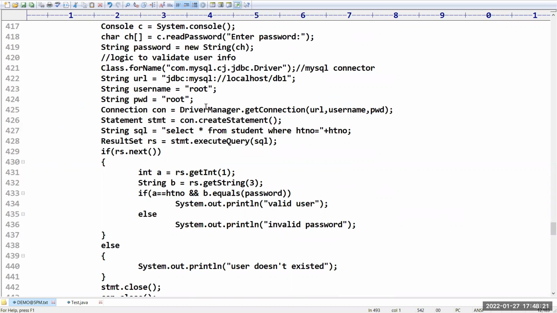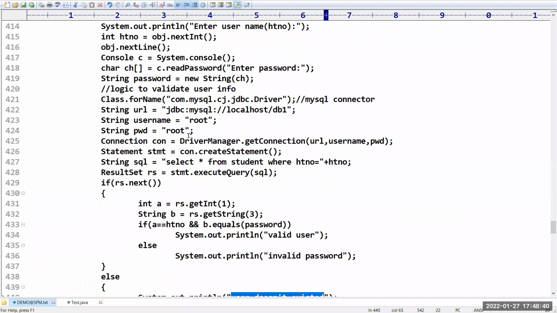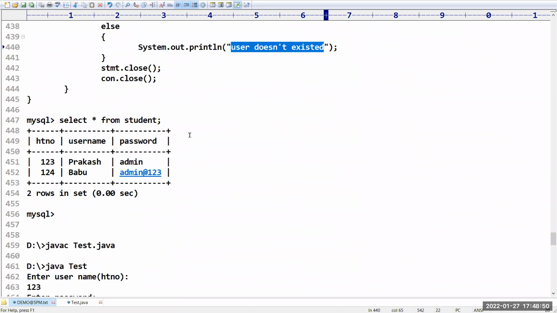If you type username and password and click on submit, we need to get these three messages. If it is valid, in green color, we get valid user. If it is invalid, we get invalid password. If the user information is not available, user does not exist. So the same program in GUI; I will explain how to write the server-side script.